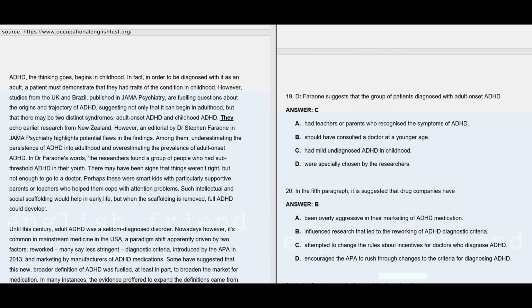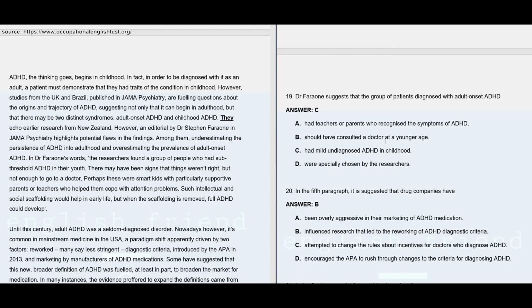Option A says, had teachers or parents who recognize the symptoms of ADHD? No, there is no such information that the teachers or parents have recognized the symptoms, but they are there to help these people with their attention problems. That's it. No information that these people were able to recognize the symptoms of ADHD. And we have got the information that the signs that things were not right were not considered as enough to go to a doctor. So option A is wrong.